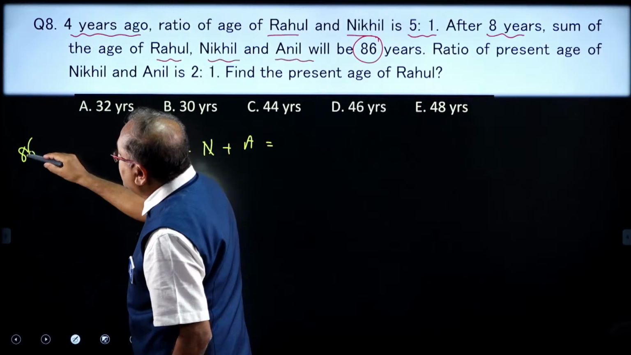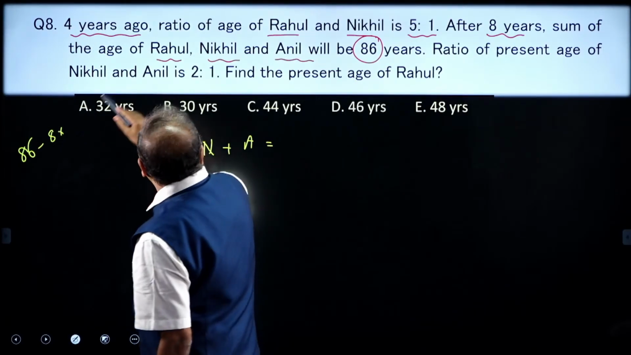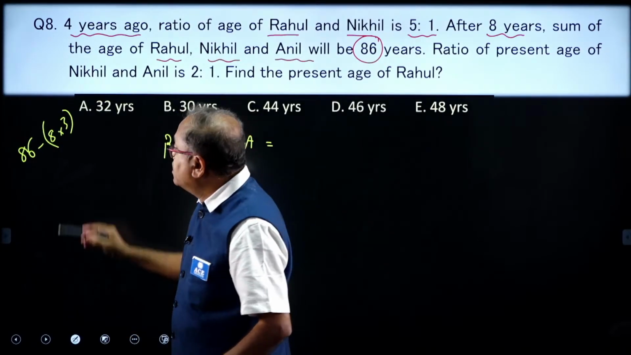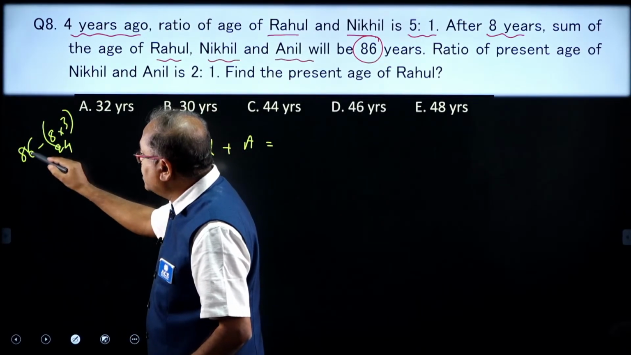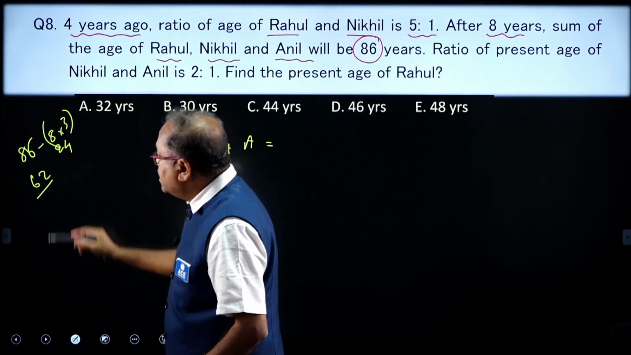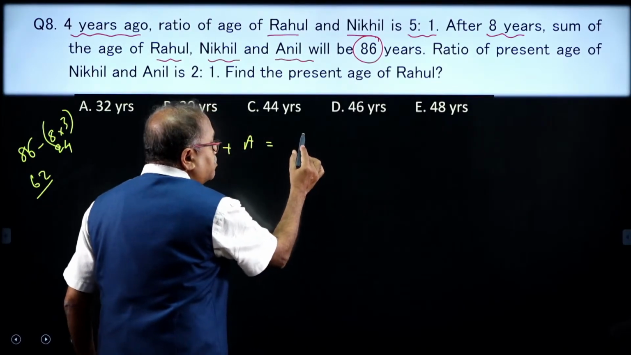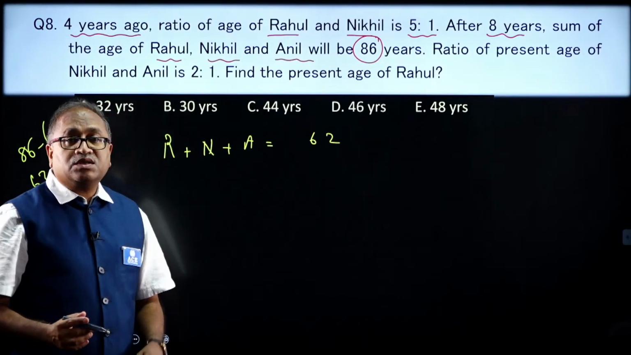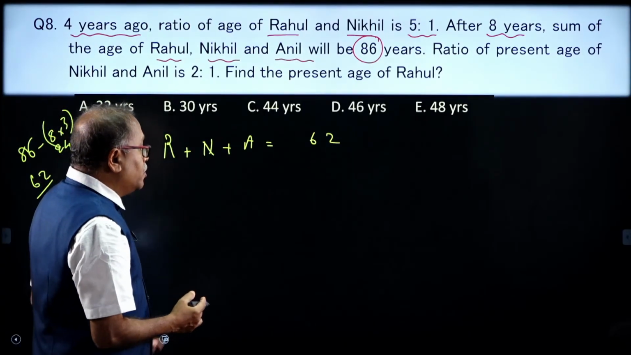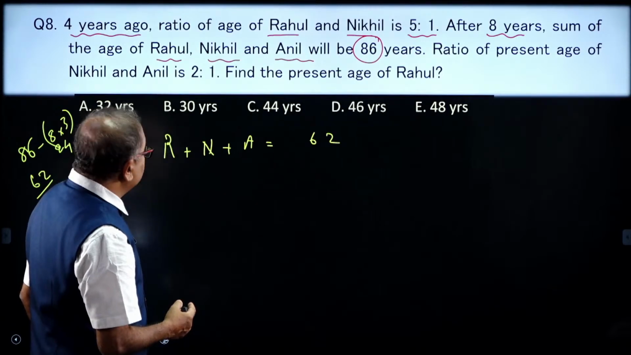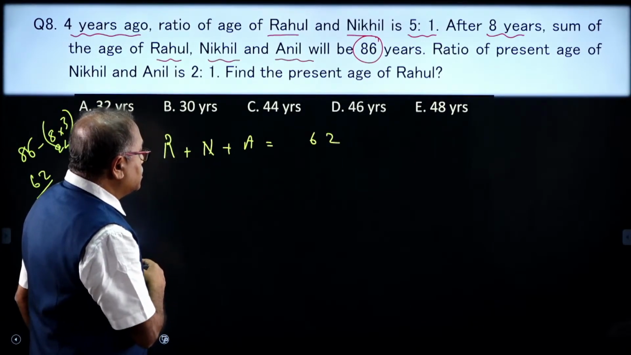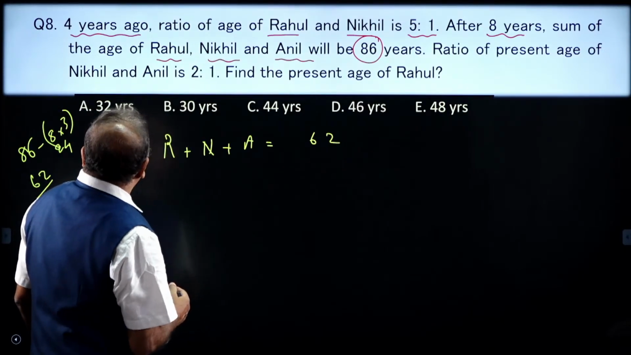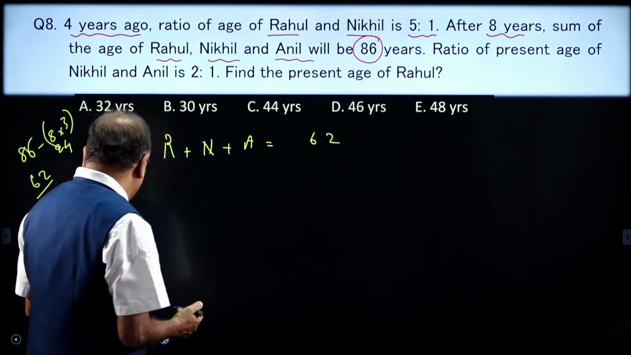So, after 8 years, R plus N plus A is 86. Then what will be the present sum? 86 minus 8 into how many people are there? 3 people are there, so everyone's 8 years, take it out. That means 8 times 3, which is 24. 86 minus 24 comes to 62. So, their sum of the ages is 62. Is that clear? Okay. Now, what do I need to do further?